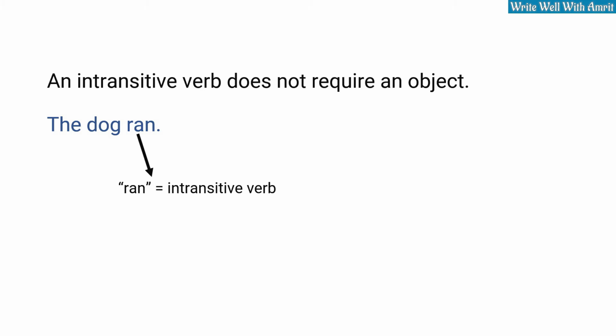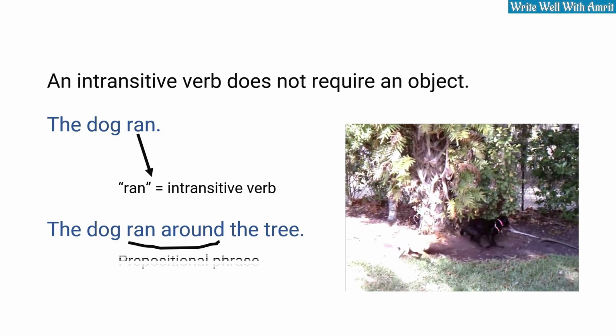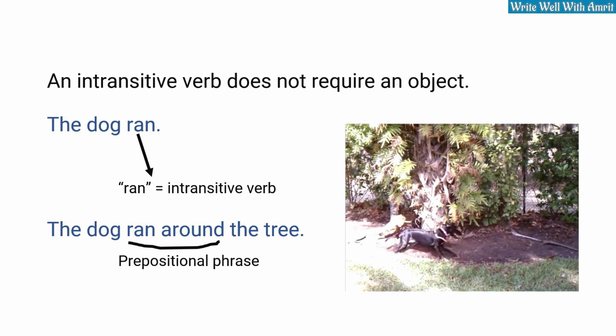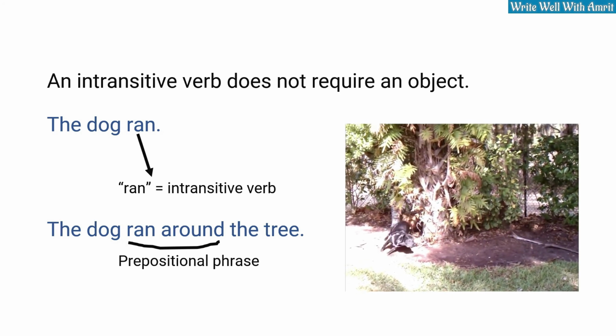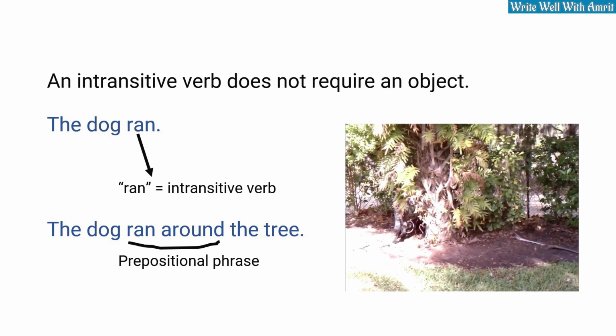You don't run something. You carry something. You say something. You see something. But you don't run something. Yes, you can wonder that you can run towards something or you can run into something, but that's a different issue. For example, you can write, the dog ran around the tree. But that's a prepositional phrase. It doesn't affect the tree in any manner.